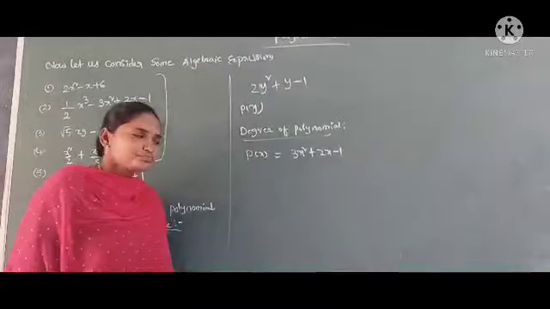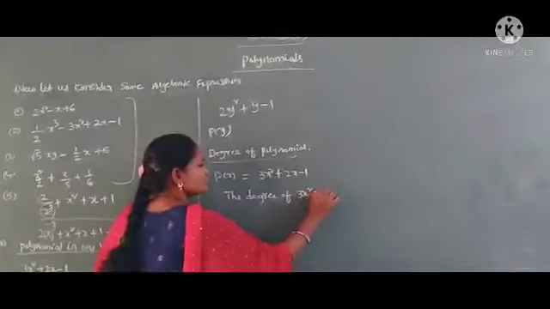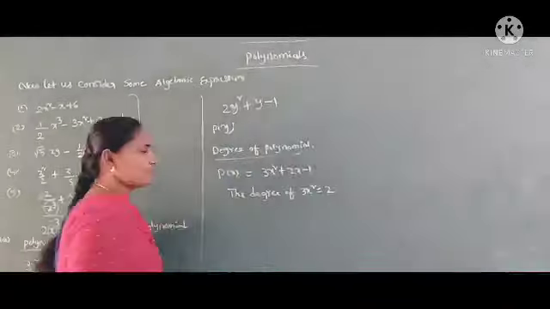So we take the term 3x squared. In this term, x is the variable and 2 is the exponent. So the degree of 3x squared is 2.